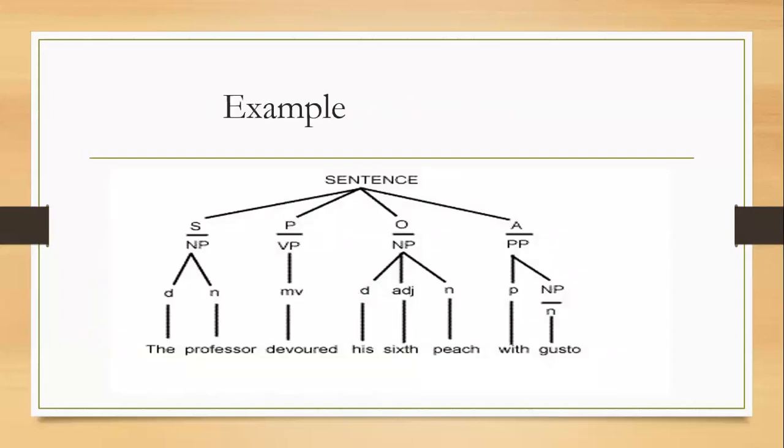Example. In this example, the professor is a noun phrase, but its function in this sentence is as subject. However, his sixth speech is a noun phrase and its function is different; it is functioned as object in this sentence.